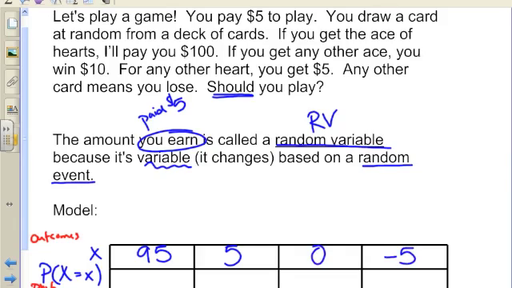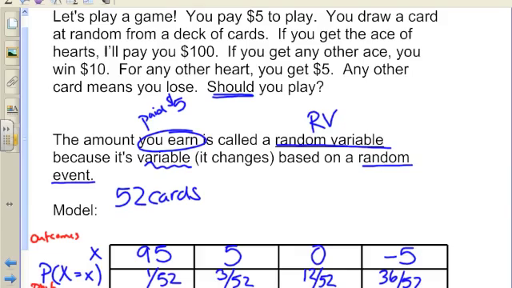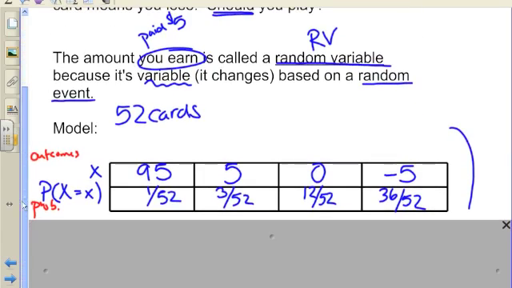Now we're going to fill in the probabilities. For those who are not familiar with a deck of cards, there are 52 cards in a deck. There's one ace of hearts, so that's a 1 out of 52 probability. There are 3 other aces, that's 3 out of 52. There are 13 hearts altogether, but one is the ace of hearts. We've already used that. So there are 12 other hearts. And if I count that up, I'm at 16. So there are 36 other cards. So that's my model again, okay? This table is my model, just kind of giving myself a picture of what's happening.